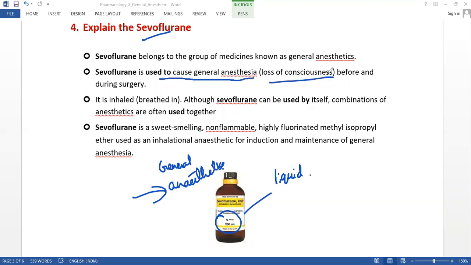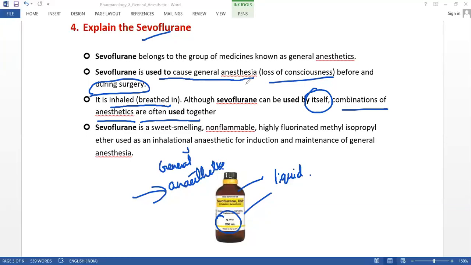That is, the loss of consciousness before and during surgery. Obviously, anesthesia is given to the patient only in emergencies and surgeries. This drug is inhaled, that is, breathed in. Sevoflurane can be used by itself or in combination with other anesthetics, often used together.